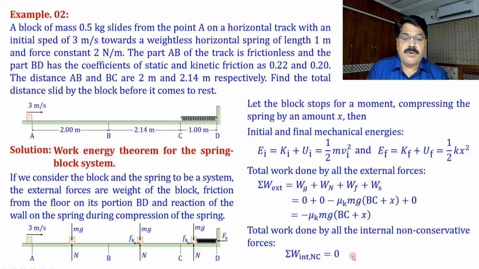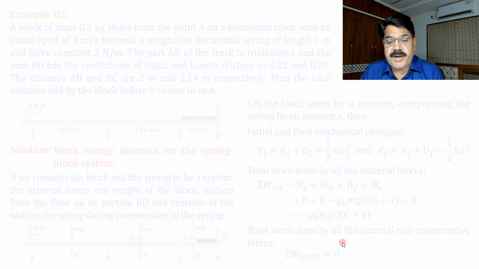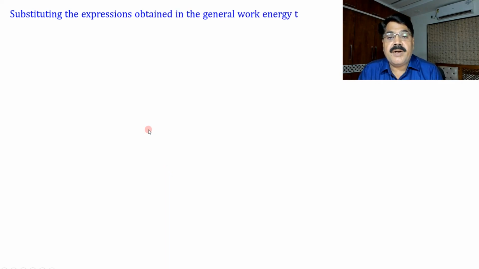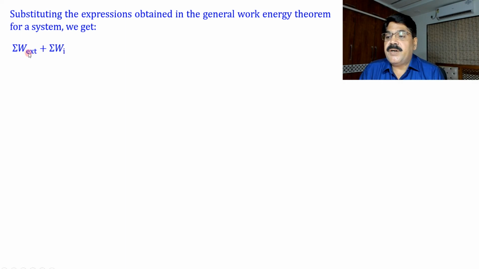Now we substitute all these expressions in the general form of the work energy theorem. So let us see what we get. Substituting the expressions obtained in the general work energy theorem for a system, what is the general theorem? Summation W external plus summation W internal non-conservative is equal to E final minus E initial.